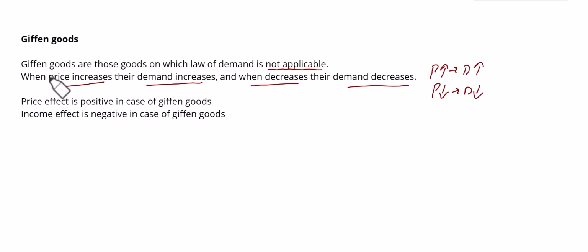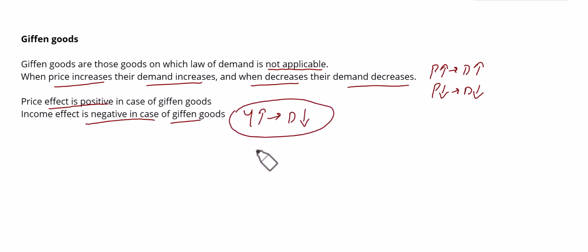So in the case of a Giffen good, the price effect is positive and the income effect is negative. So when income increases, you are less willing to buy those products, and when income decreases, you are more willing to buy those products. In the case of Giffen goods, the examples vary from person to person.